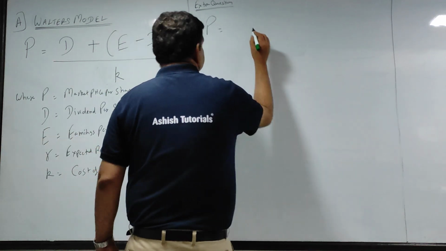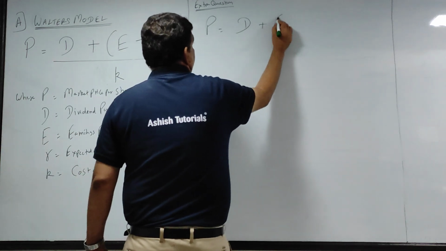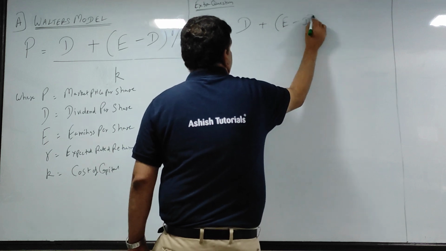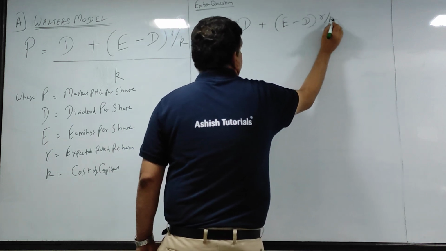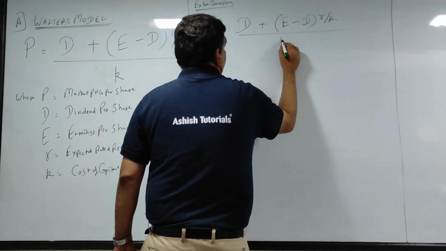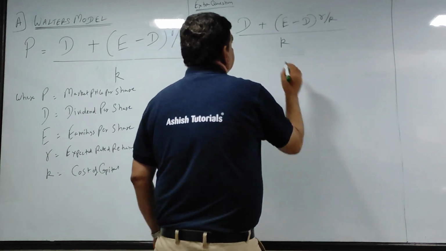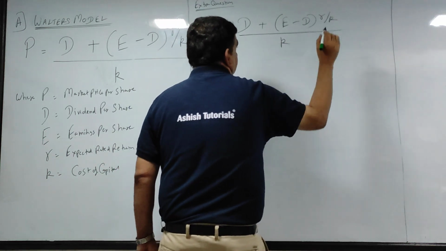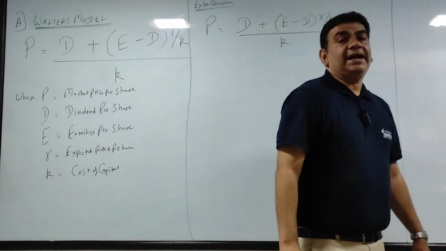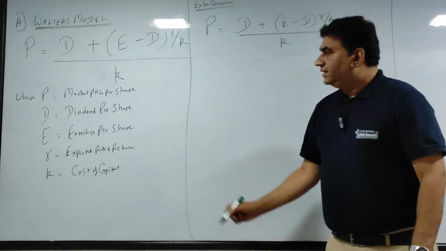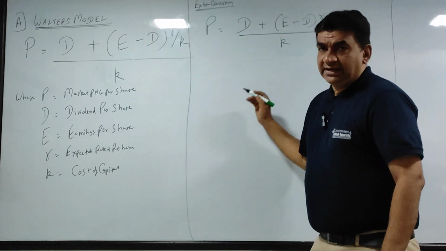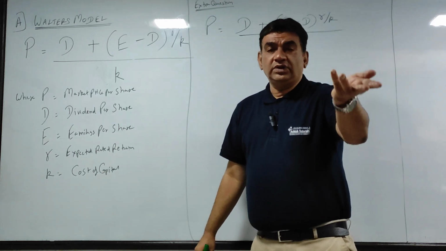First, let's write the same formula. P is equal to D plus (E minus D) into R upon K, and the entire numerator you will divide by K. I'm not writing this again, because if you get a sum in the exam, you will get only one sum.